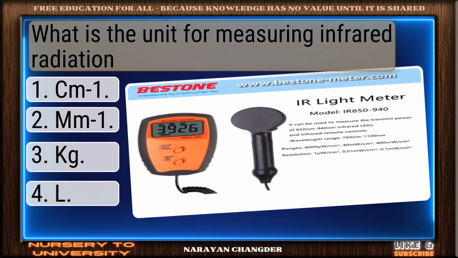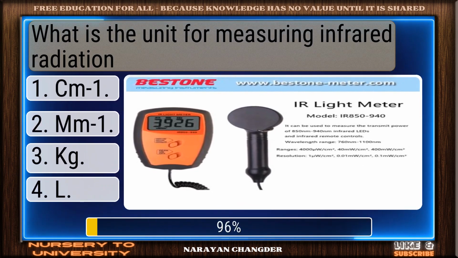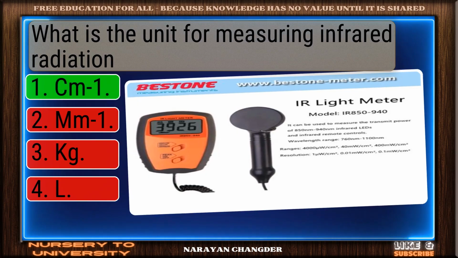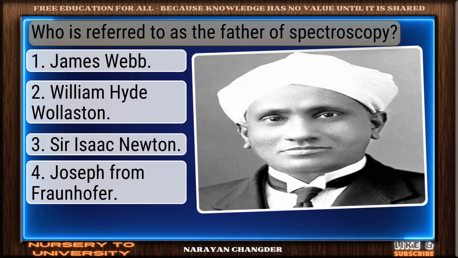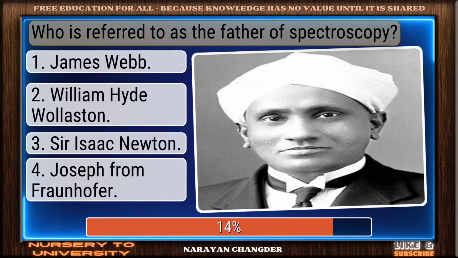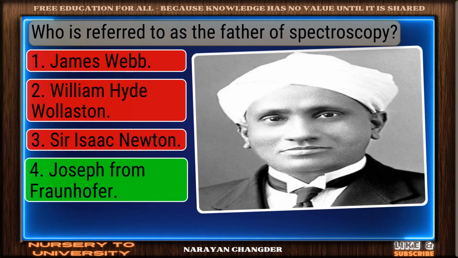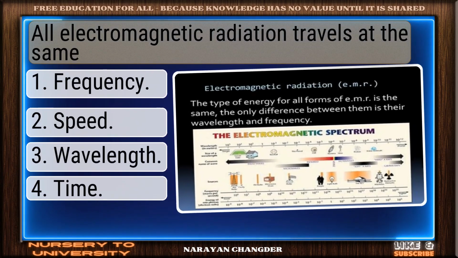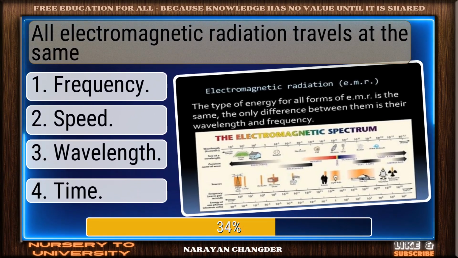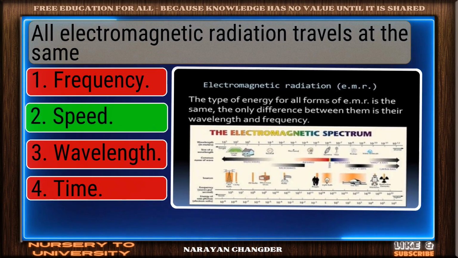What is the unit for measuring infrared radiation? Nice work. You chose CMM1 and it is correct. Who is referred to as the father of spectroscopy? Correct. Joseph from Fraunhofer is the right answer. All electromagnetic radiation travels at the same. Valid point. Speed is true.